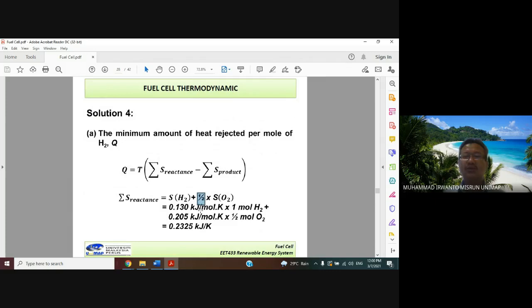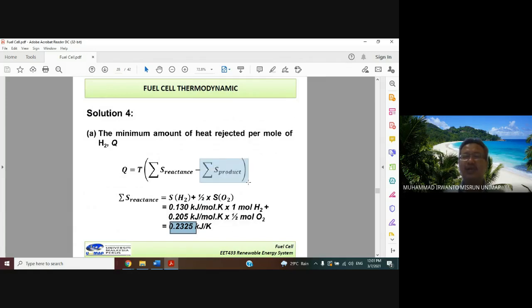Mole over mole can be cancelled here, so the unit is kilojoule per Kelvin. The total result of this is 0.2325 kilojoule per Kelvin.